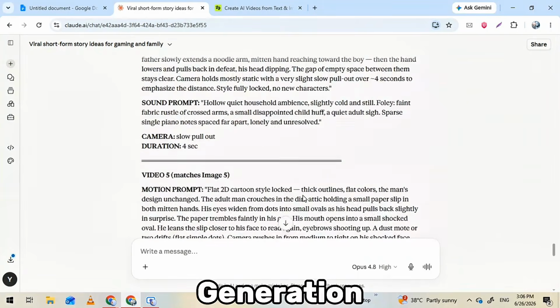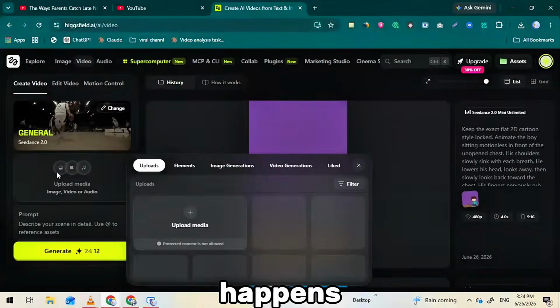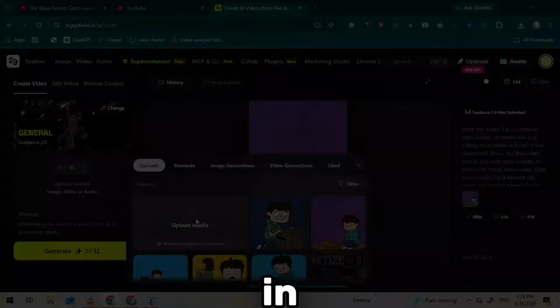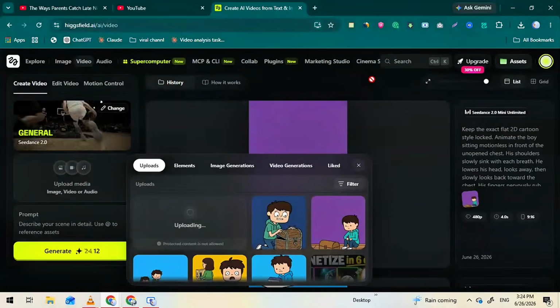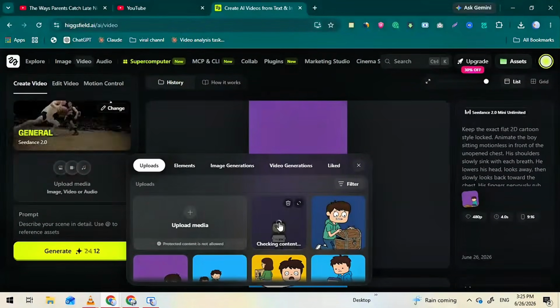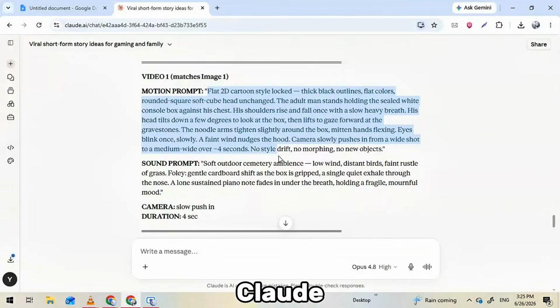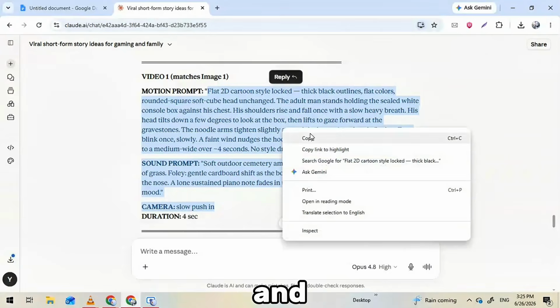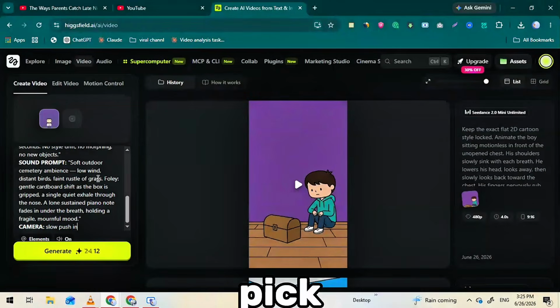Click into the Video Generation tab. That's where the magic happens. Inside the Video tab, start with your first image. Hit Upload, drop it in. Then go back to Claude, grab the first video prompt, the one matched to that exact image, your hook scene, and paste it in.